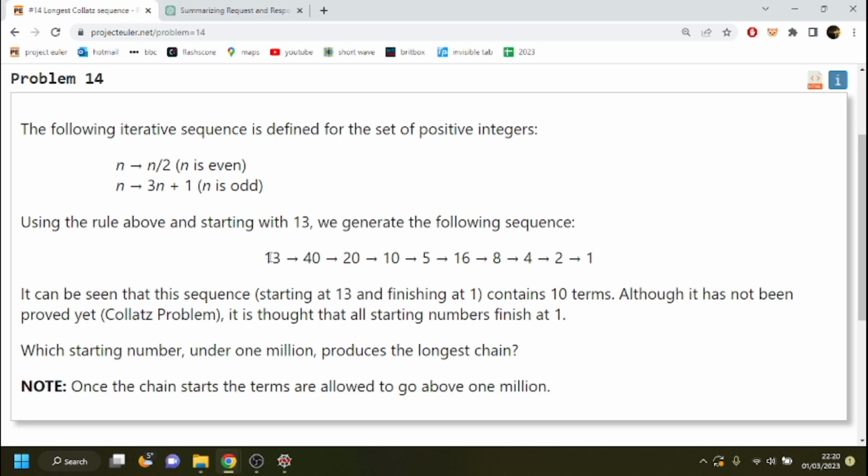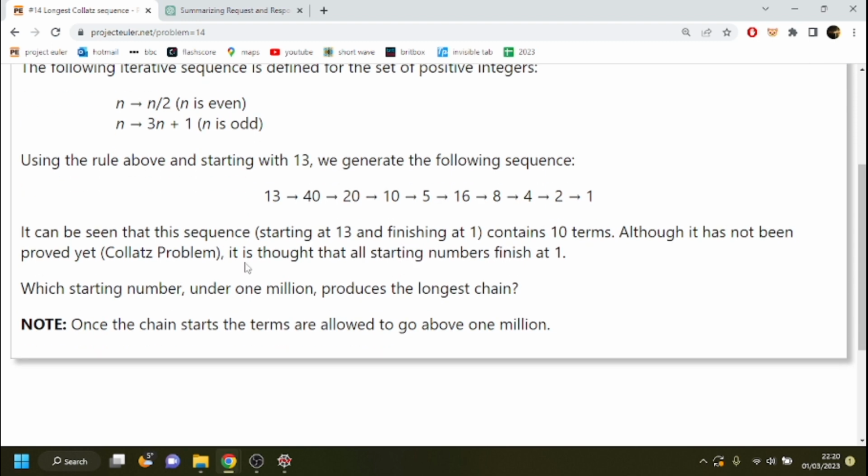So if the number is odd, we multiply by 3 and add 1. If it's even, we divide by 2. So 13 goes to 39 plus 1, which is 40, which goes to 20, 10, 5, 16, 8, 4, 2, 1. So it can be seen that this sequence starting at 13 and finishing at 1 contains 10 terms. Though it has not been proved yet, the Collatz problem, it is thought that all starting numbers finish at 1. Which starting number under 1 million produces the longest chain?